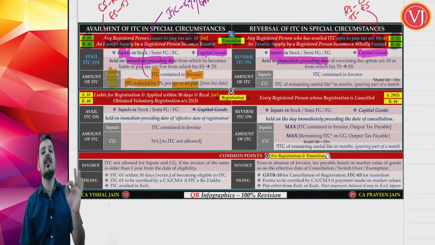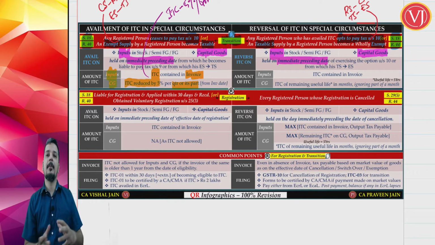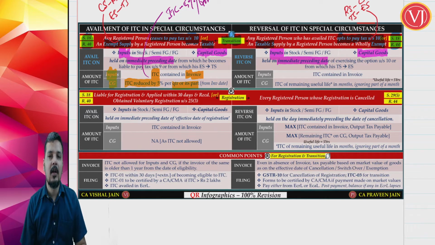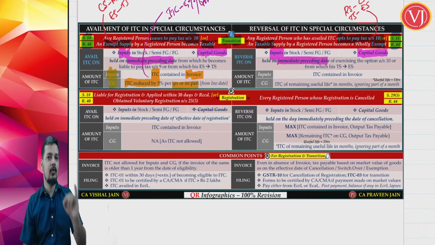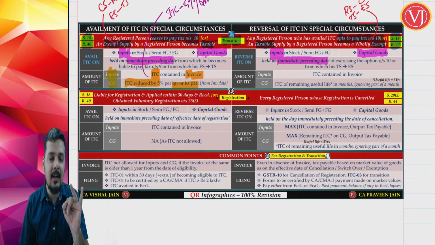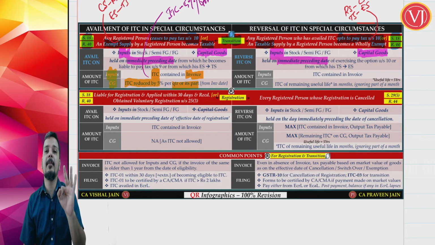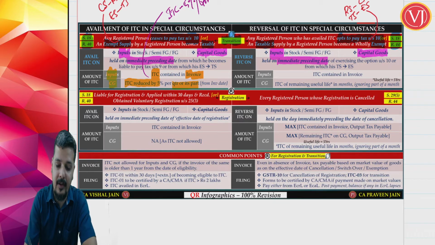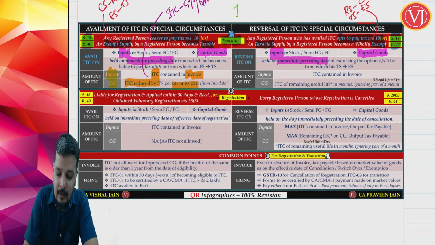Friends, the quarter in GST is always the calendar quarter. So if you have purchased the capital goods in the month of June and the conversion happens in the month of October, June becomes one quarter. Why? June falls under the April, May, June quarter. July to September becomes another quarter, and October per se becomes another quarter. So if the focus is on, say, June to October, how many quarters is it? It is totally 3 quarters. So you are going to subtract ITC for 3 quarters.